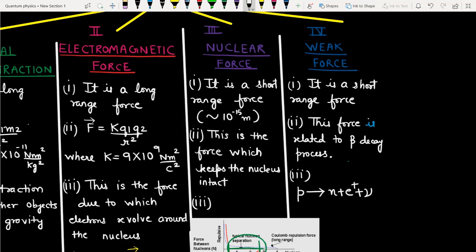We can have a reaction otherwise also. Say you have a nucleus in which the number of neutrons is larger than the number of protons. In that situation, a neutron can get converted to a proton, thereby releasing an electron and an antineutrino. So it's a weak force. But this weak force doesn't go by its name. This weak force is stronger than the electromagnetic force and the gravitational force. The gravitational force is the weakest of all the forces.